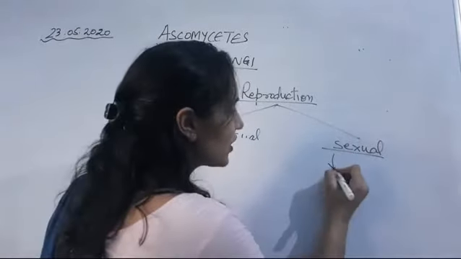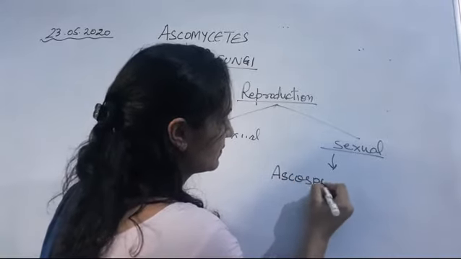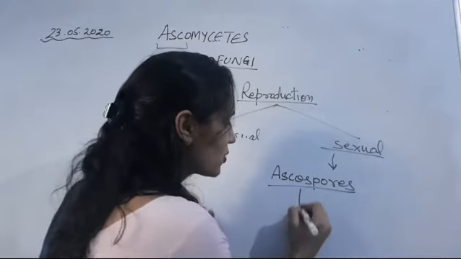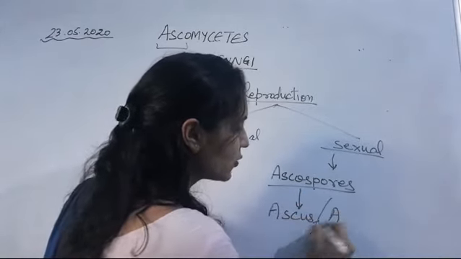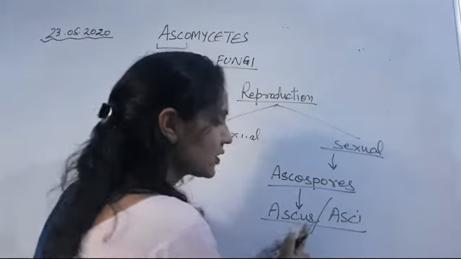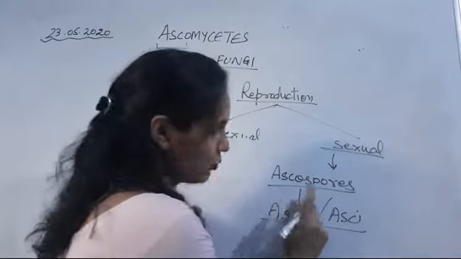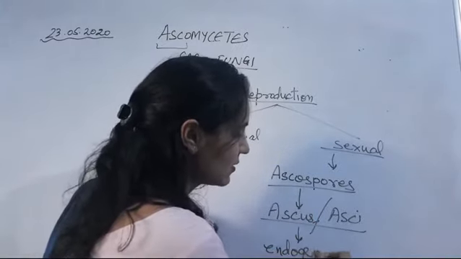In sexual reproduction, they produce ascospores. Ascospores are produced in the ascus, or asci, the fruiting body structure, and these ascospores are produced endogenously.